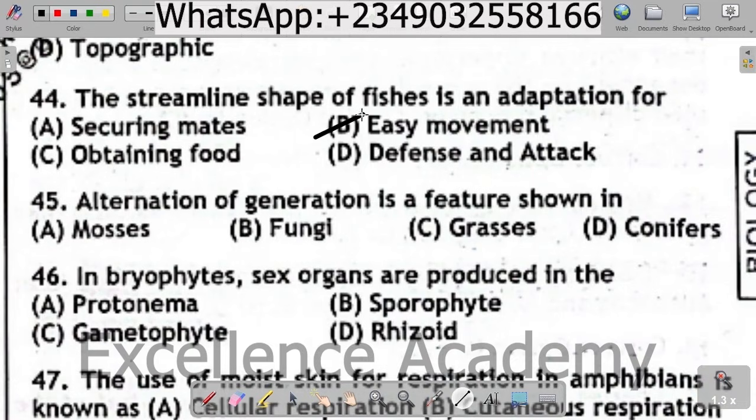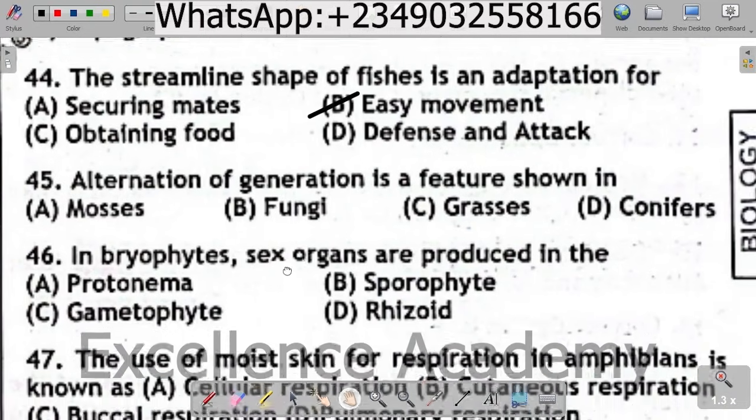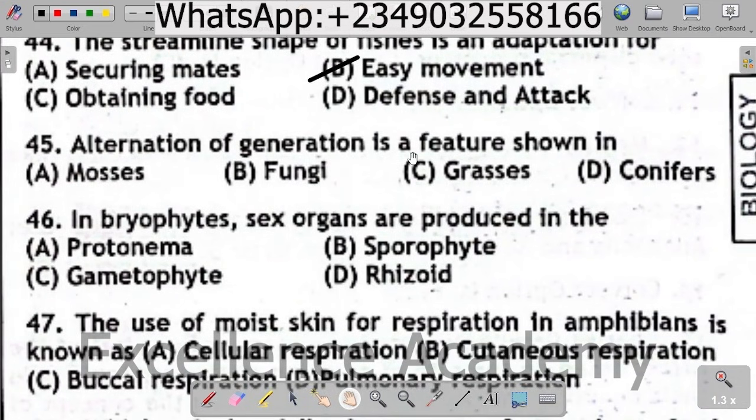Easy movement. Question 45. Alternation of generation is a feature shown in A. Mosses, B. Fungi, C. Grasses, D. Conifers. The correct option is A. Mosses. Alternation of generation shows a life cycle between gametophytes and sporophytes, and organisms that experience this are the ferns and the mosses. So the correct option is A.